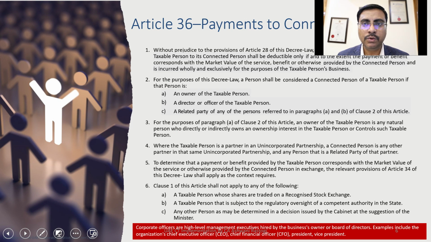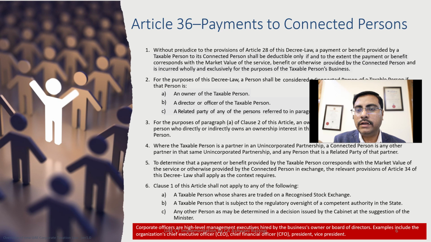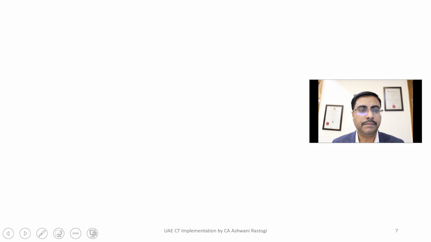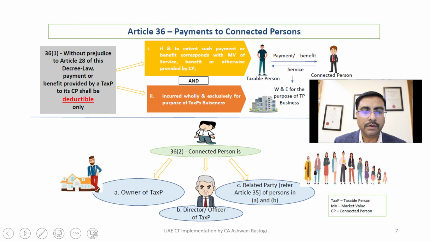So, payment to connected person. Without prejudice to Article 28, payment or benefit provided by the taxable person to the connected person shall be deductible only to the extent the payment or benefit corresponds with the market value of the services and is wholly and exclusively for the purpose of the taxable person's business. So payment to these persons should follow the arm's length principle. So this owner, director, or relative of these two is treated as a connected person.